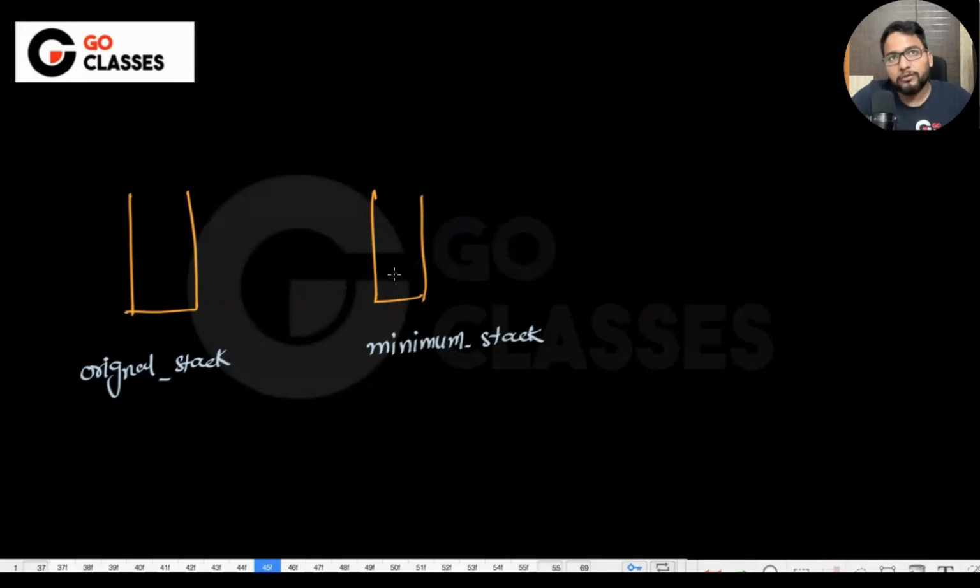Let me tell you one scenario. Suppose these elements are already there, and let's suppose first 4 comes and then 2 comes, and then 5. Let's suppose this is the sequence of pushes that I want to do. Let me tell you from the very beginning. If 4 is coming, then I will definitely push 4 in the original stack.